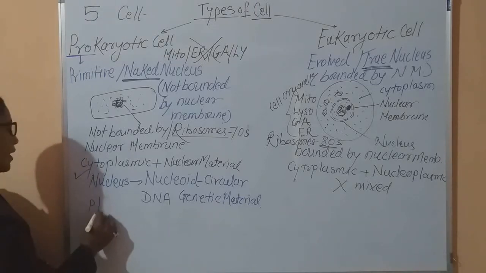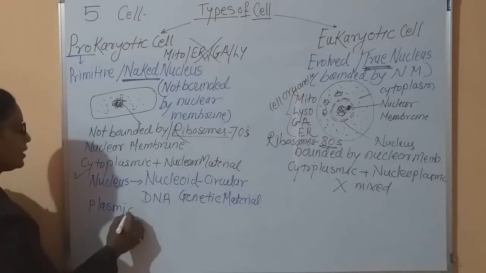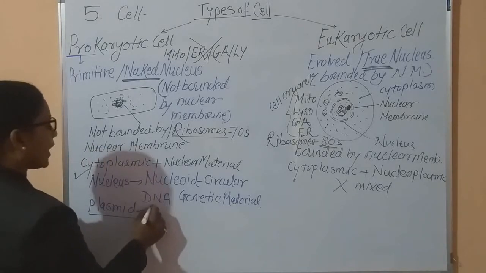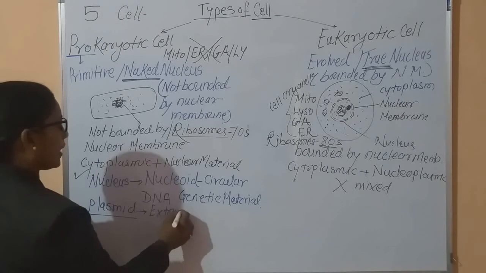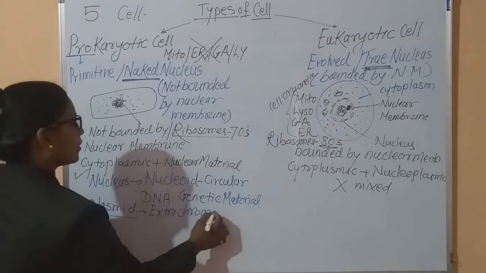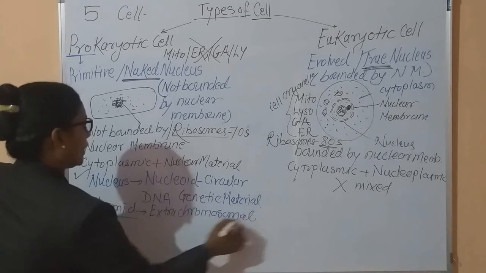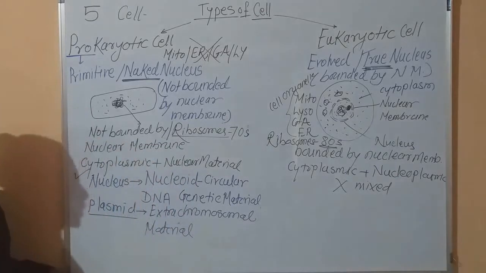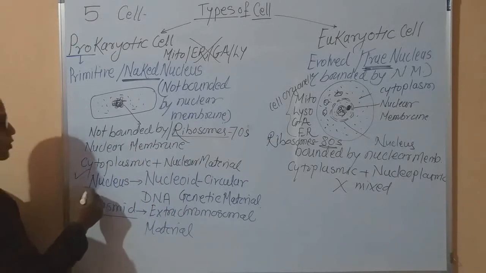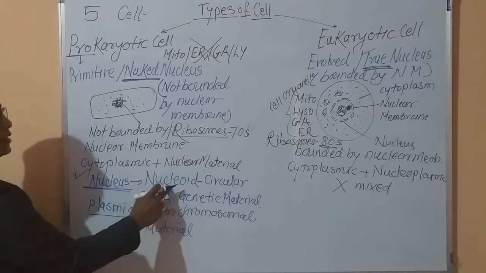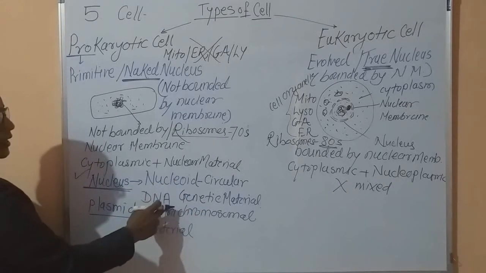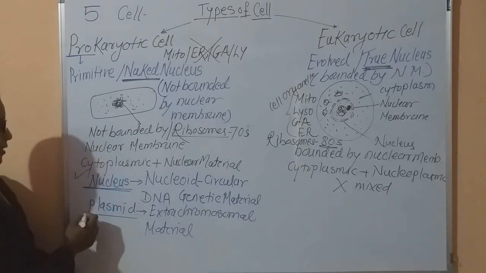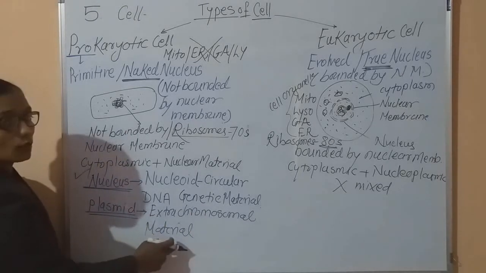And also additional material is present. This material is called a plasmid, or it is called extra chromosomal material. Now in case of this prokaryotic cell, the nucleus is a nucleoid, that is, circular DNA is present which acts as the genetic material. And plasmids are present. These plasmids are extra chromosomal material.